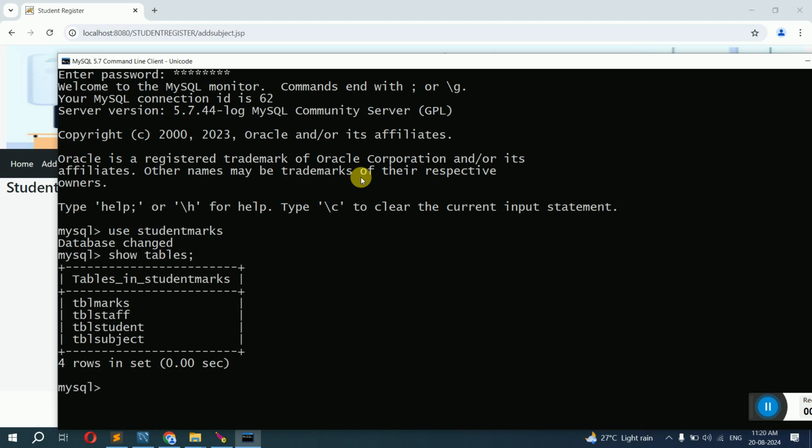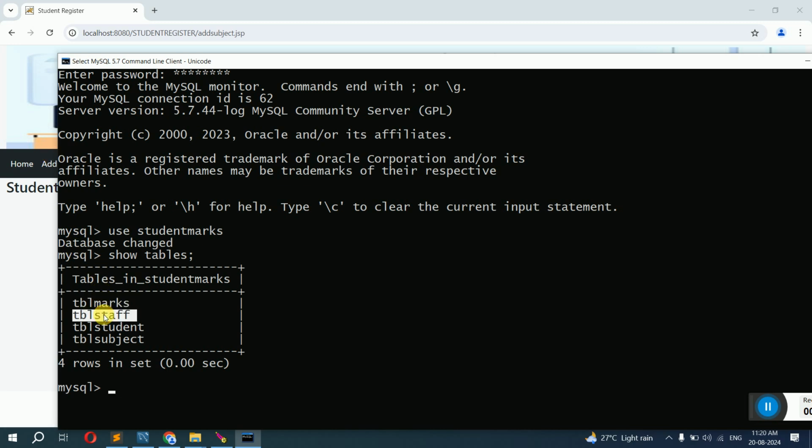It is showing you all the names of the tables that exist in your database. So if they ask you a question directly, how many database tables do you have? You should tell them 4 tables that we have in this case. What are these tables? Say TBL marks, that is used to store the marks of the student.